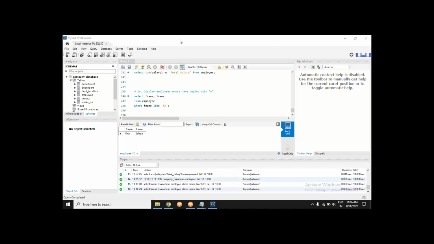Could you guys form a query for this? You got the idea, right?